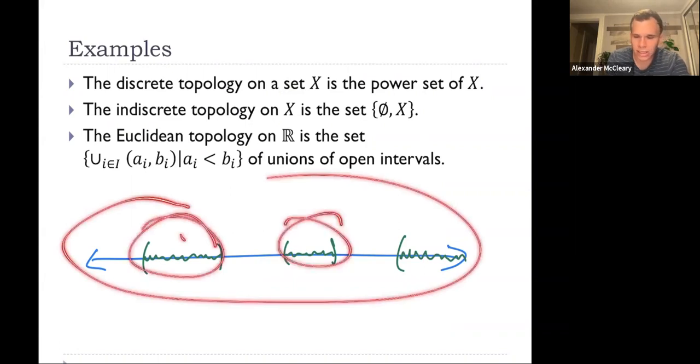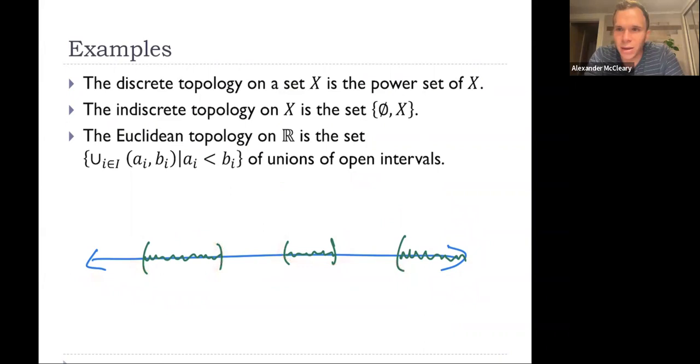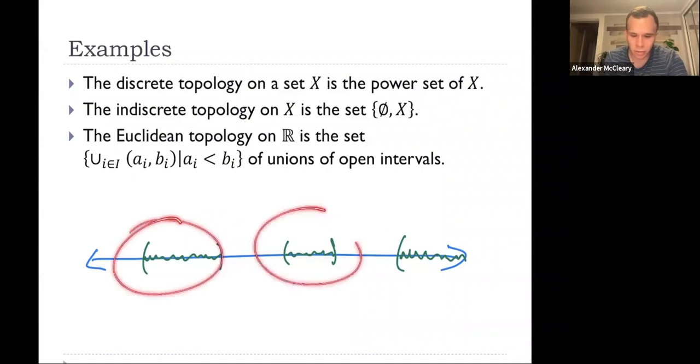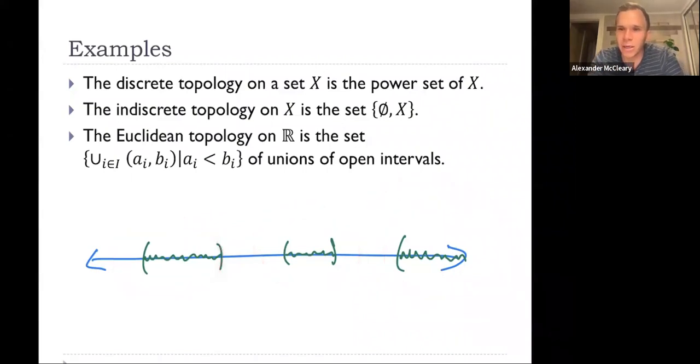Each of these is itself an open set, but their union is also an open set. This is one mistake a lot of people make when they're first learning topology: they think that the open sets here are just these open intervals. They are actually unions of open intervals. So these three intervals together are a single open set. Individually, they're also all open sets, but together they are an open set as well. And of course, this Euclidean topology contains the whole space, just because the interval from negative infinity to infinity is an open interval and it's the whole of the real line.